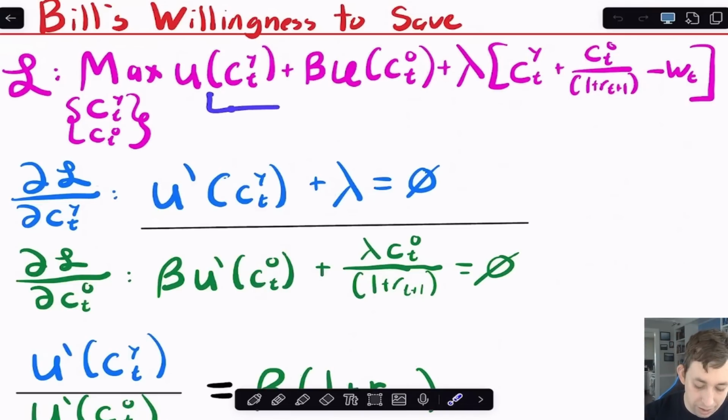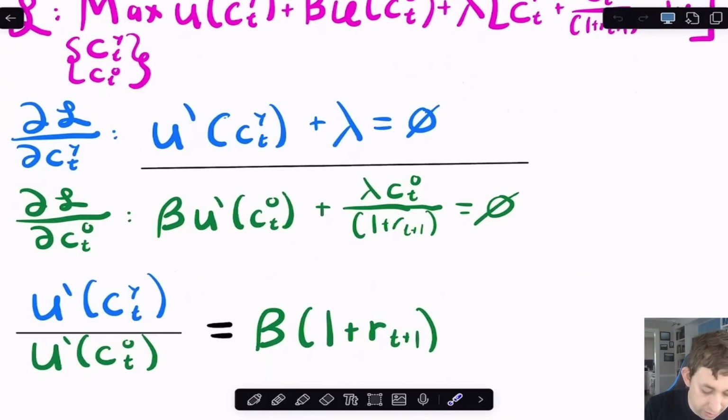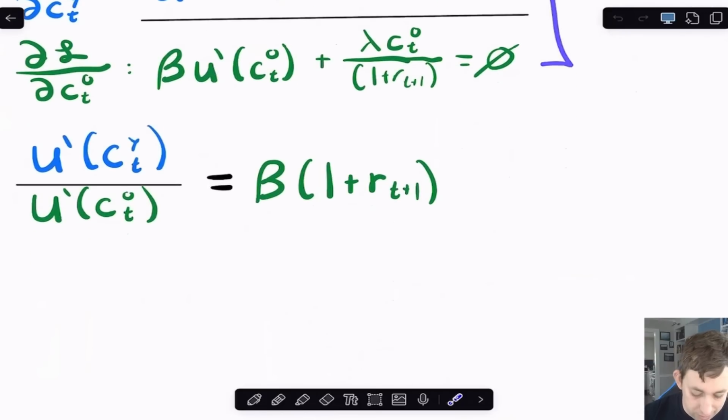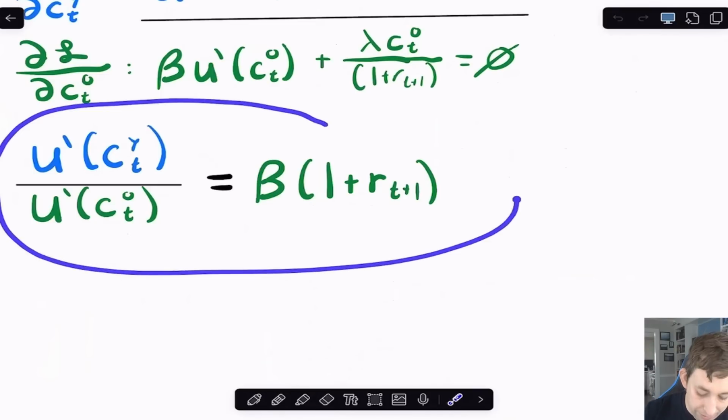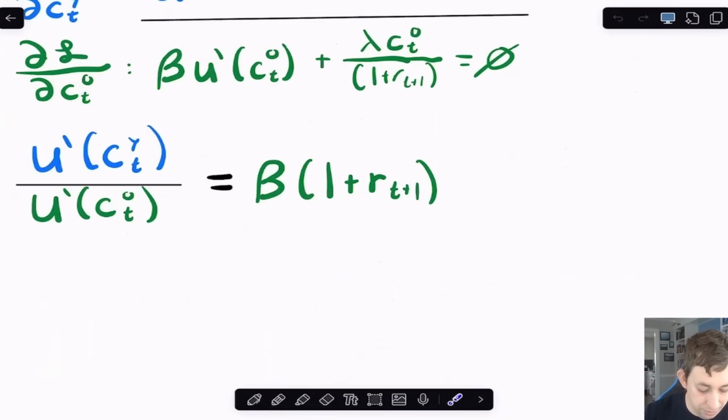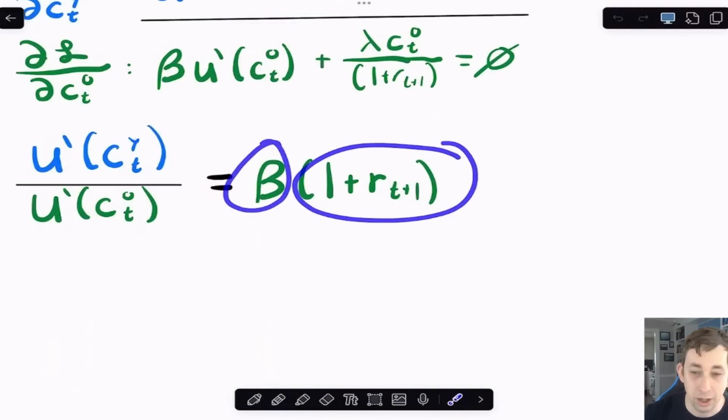So all I've done is rewrite the utility maximization problem. I've put in the combined budget constraint, equation 3, and I'm just going to take some first order conditions and use that to get what the optimal savings should be. So I'm going to take a first order condition for consumption when young and consumption when old. That's going to look something like this. And I'm going to solve this to get some sort of Euler equation, which we know from previous models, which looks something like this, where basically the marginal rate of substitution between consumption when young and old has to be some discount rate times 1 plus the real interest rate.